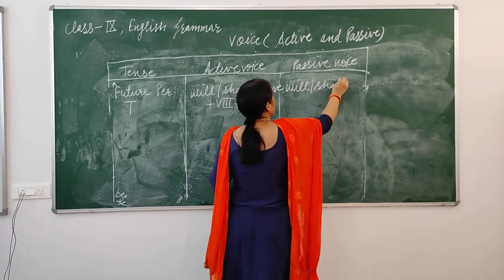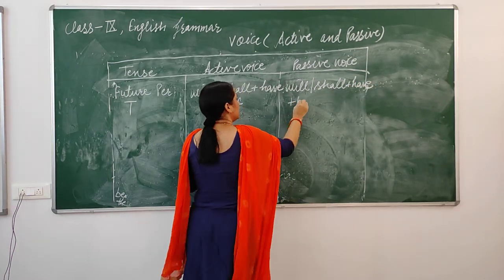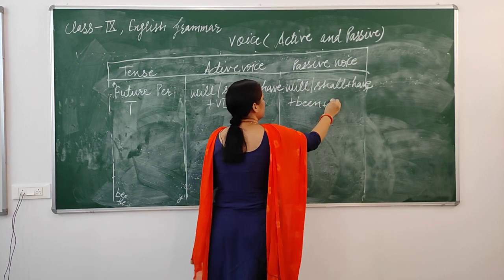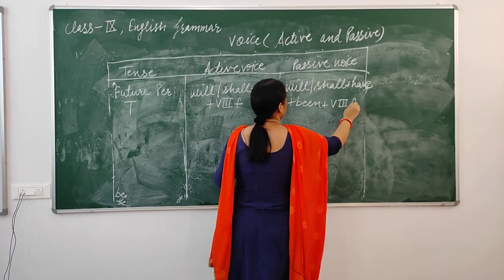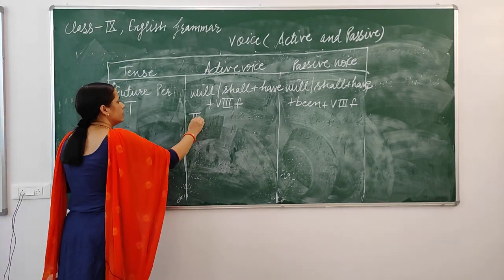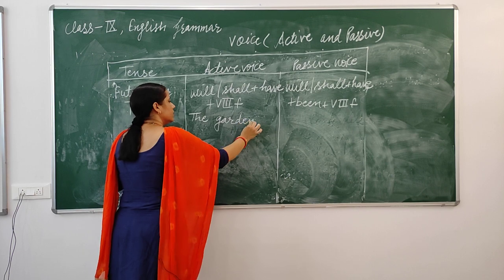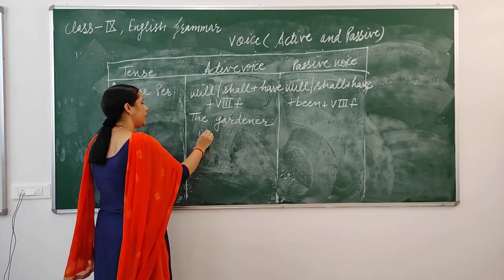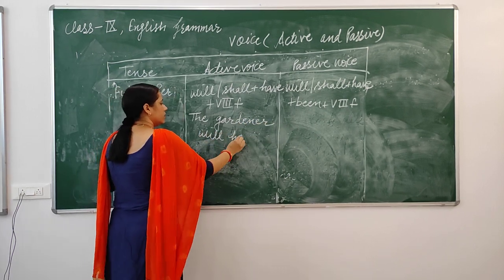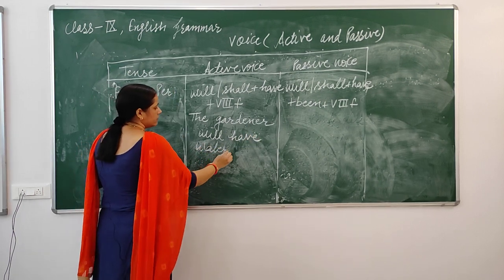Will, shall plus have plus been plus third form of the verb. So, the gardener will have watered the plants.